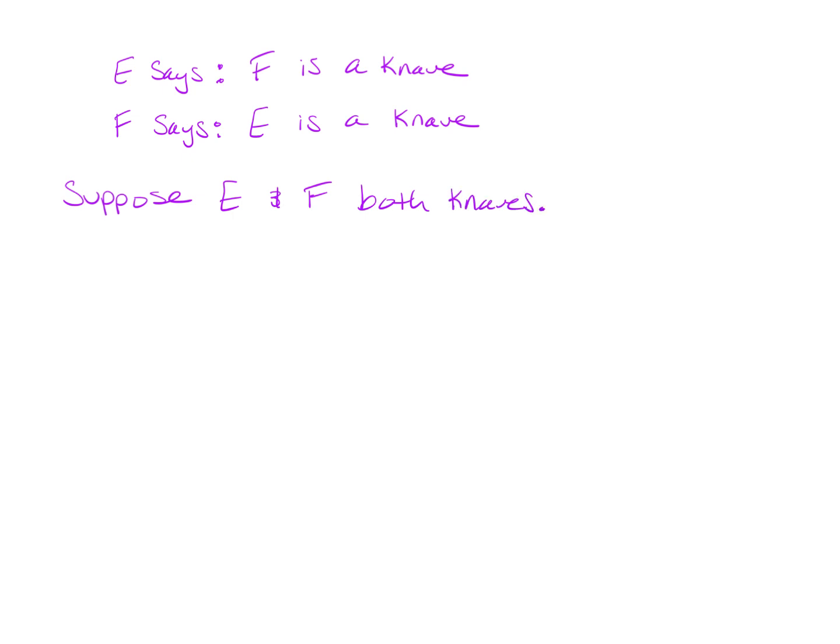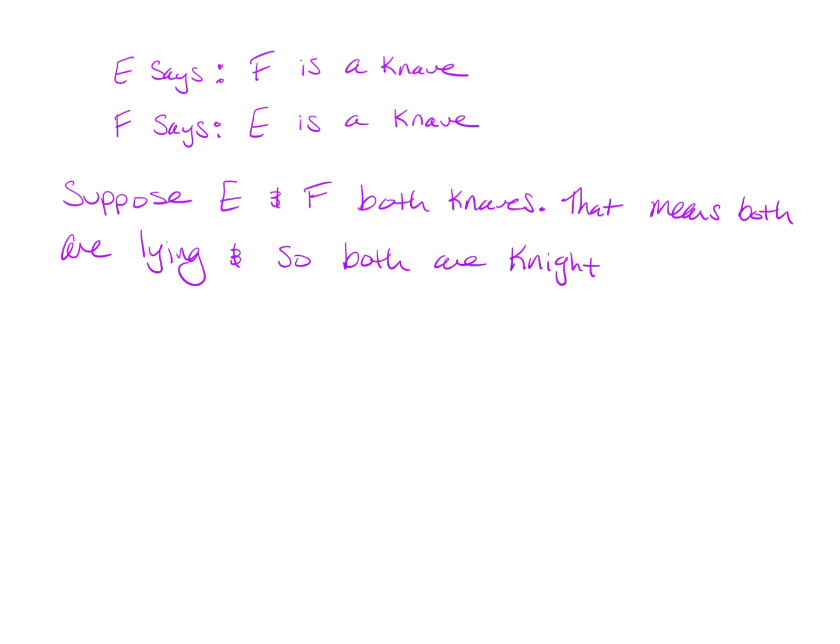That means they're both lying. Okay? And if they're both lying, that means that they're actually both knights. Right?